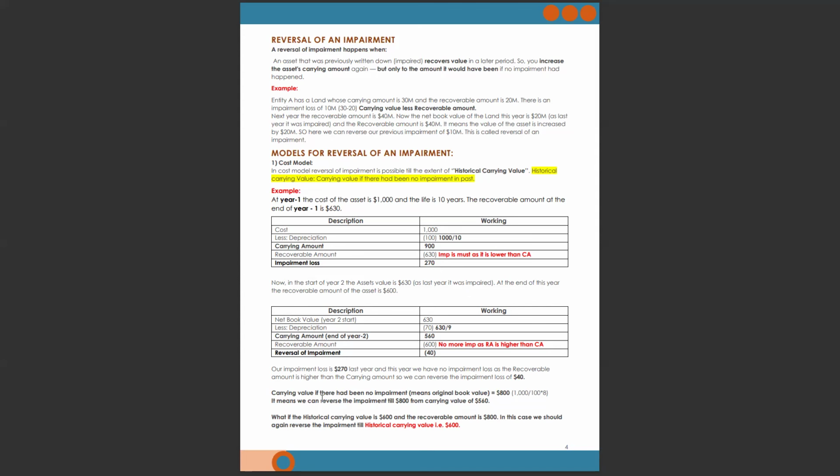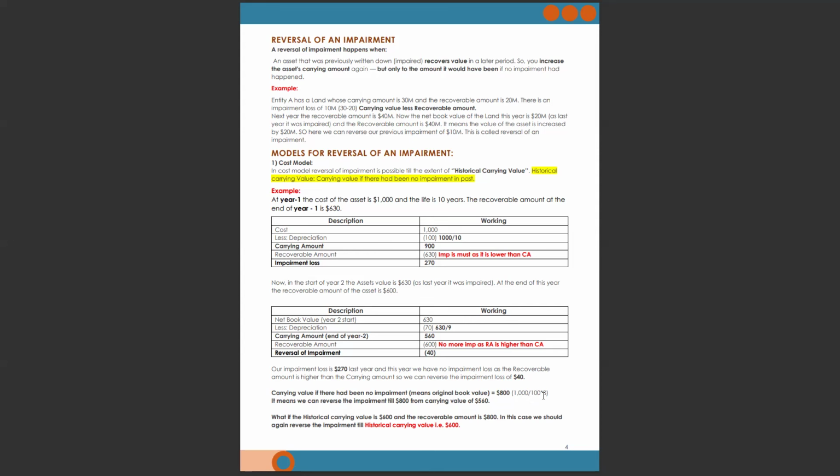Carrying value if there had been no impairment means the original book value. I am reading this in the context of the cost model. What is the original book value? It's 800. How 800? 1000 is the cost, and the life is 10. Sorry, not 100, it's 10.